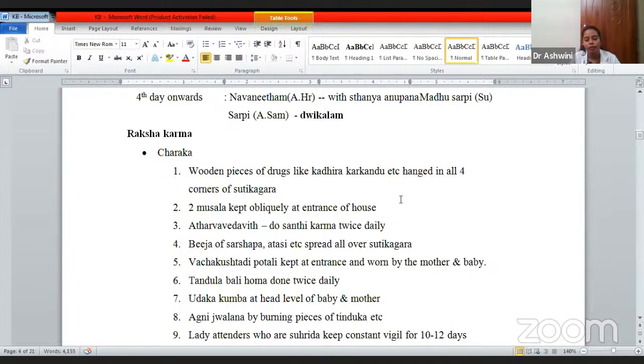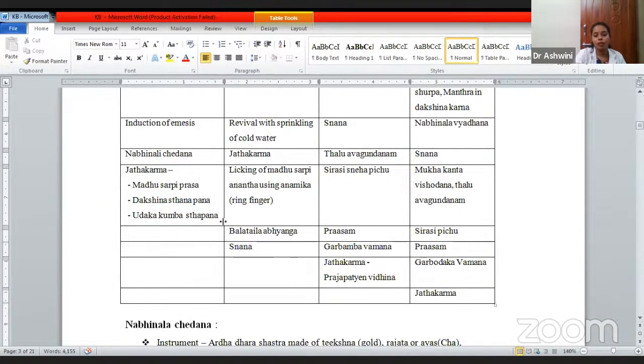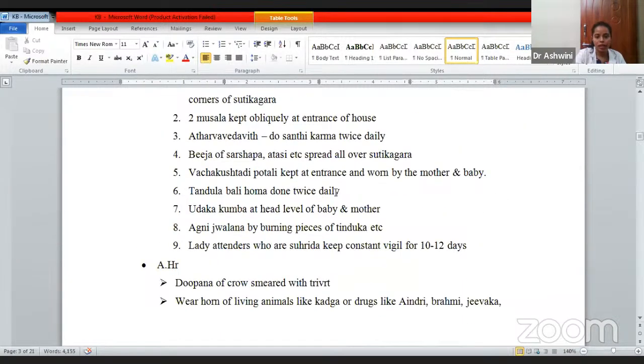Udaka Kumbha at head level. It has been told in Charaka. You can see here. Udaka Kumbha Sthapana is nothing but a pot filled with water established at the level of the baby and mother. Then Agni Jwalana by burning pieces of Tinduka. Even it purifies the air. Lady attenders who are Surudi keep constant vigil for 10 to 12 days. Surudi means very affectionate. Such a lady should be there, and she should be very alert for at least 10 to 12 days.